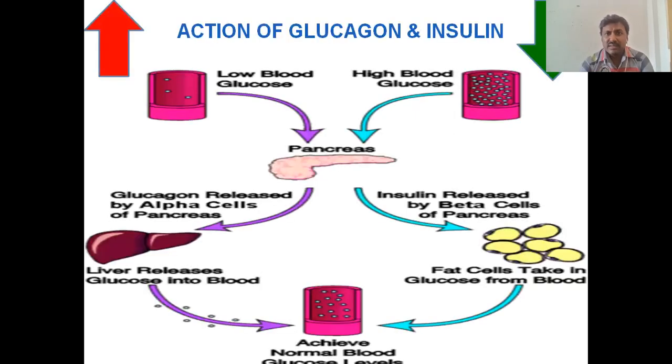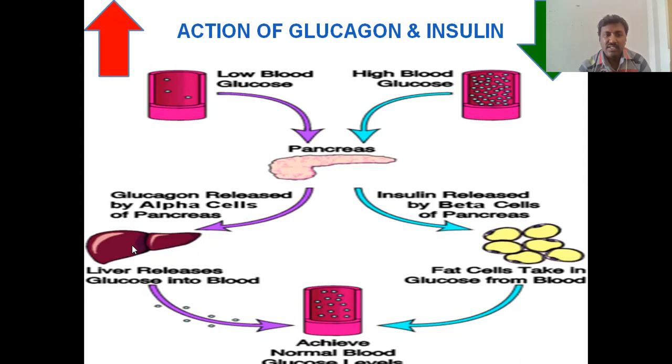So overall, if you observe, low blood glucose: if the blood glucose levels decrease, it stimulates the alpha cells of the islets and releases the glucagon. That glucagon stimulates especially the liver cells and enhances the glucose in the body.